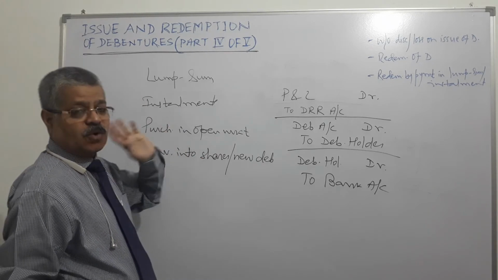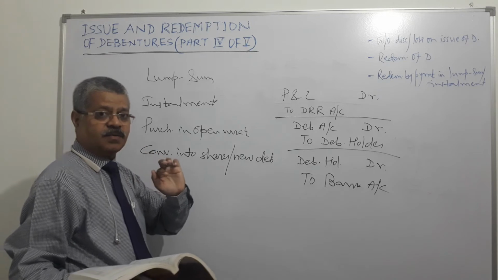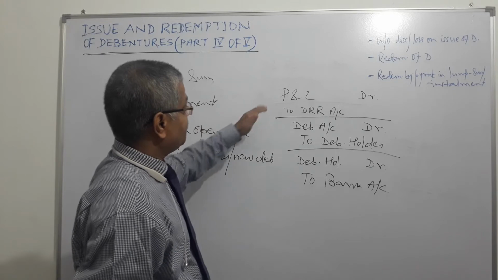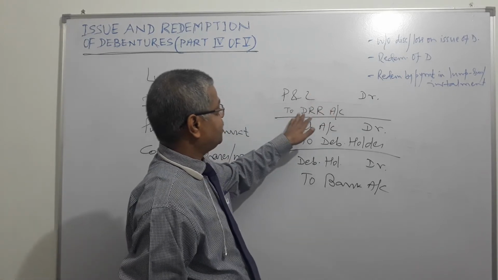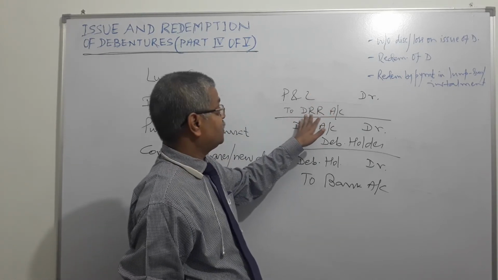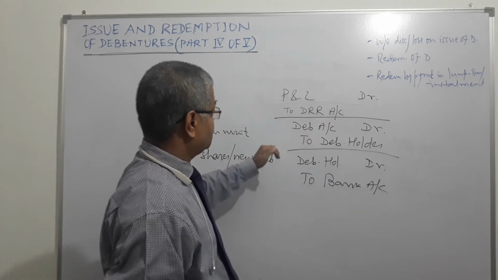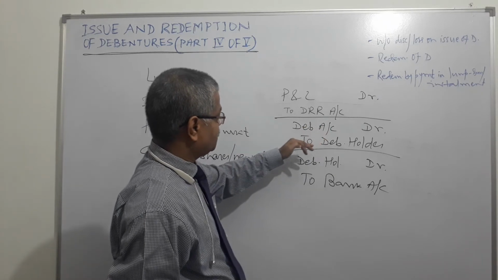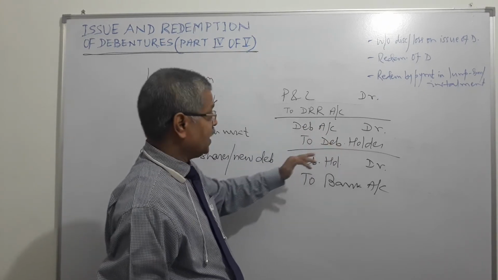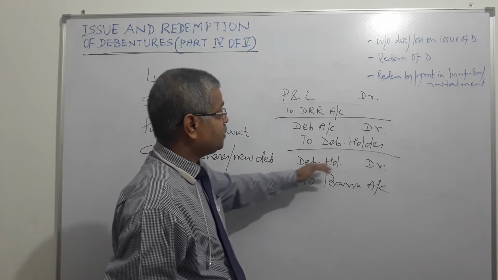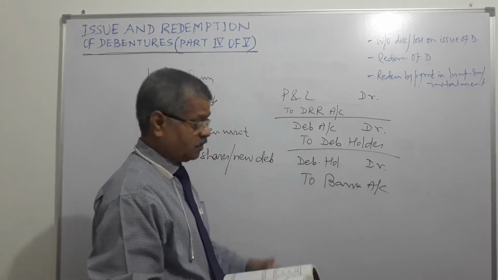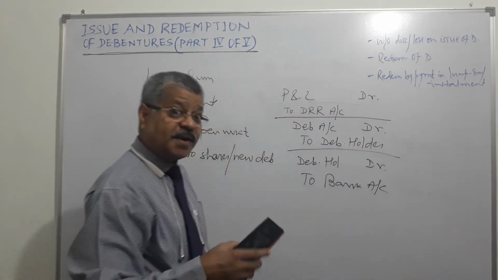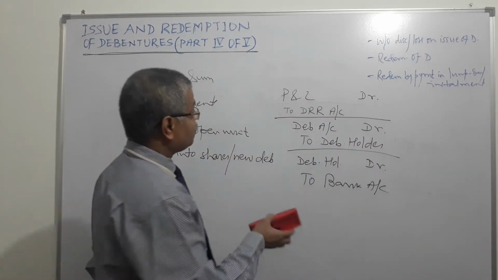When we are paying through installments and from profit and loss account, not from capital, the entry will be debit P&L, credit debenture redemption reserve account. The second stage will be debit debenture account, credit debenture holder, and the third stage will be debit debenture holder and credit bank account. So that is settled. Now, if it is being paid out of capital, then what?